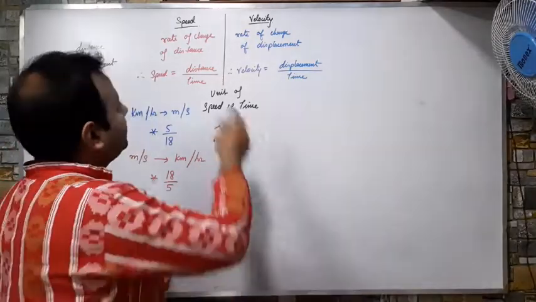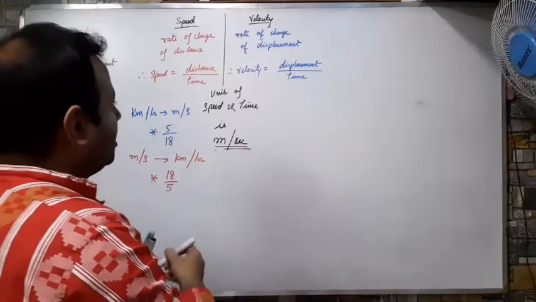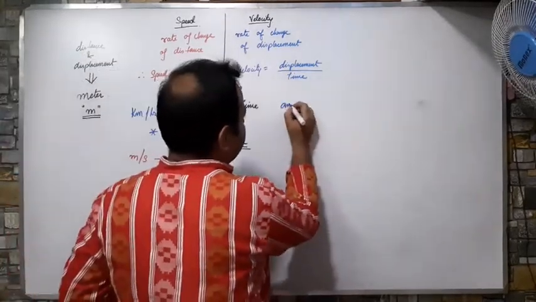Okay, now there is one more thing pertaining to speed and velocity. We have to learn what is average speed.